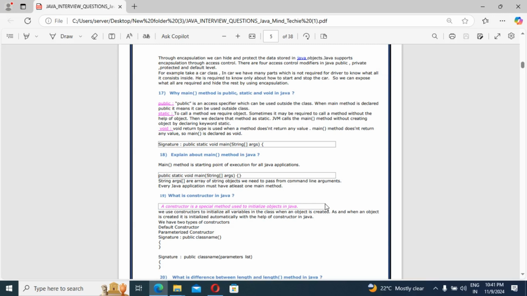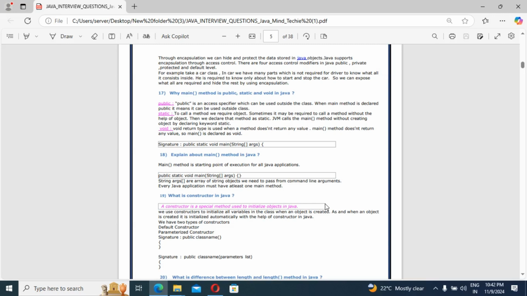So static, guys, I already mentioned in the first question, what is static? To call a method we require an object, we know very well. So sometimes it may be required to call a method without the help of an object. Guys, I hope you are with me, right? If you're going to call a method without the help of an object, how can we? Then we declare that method as static.